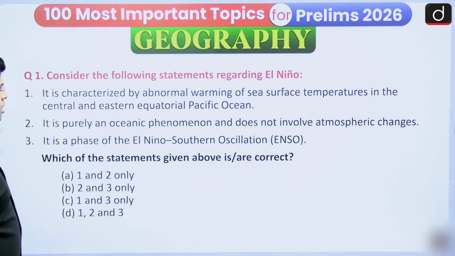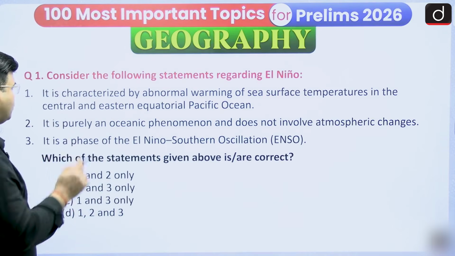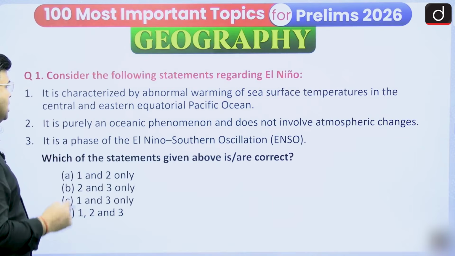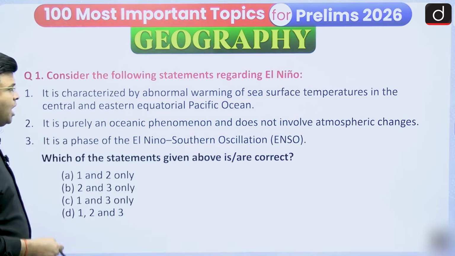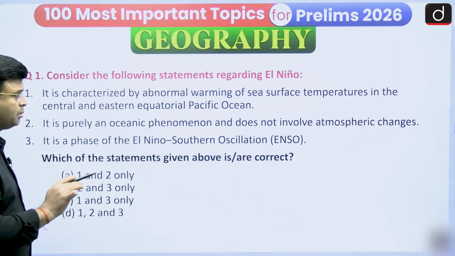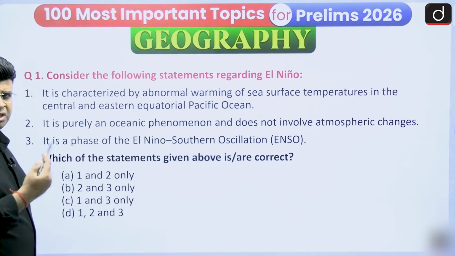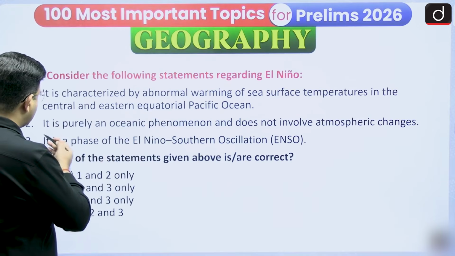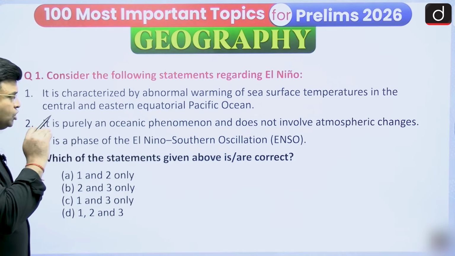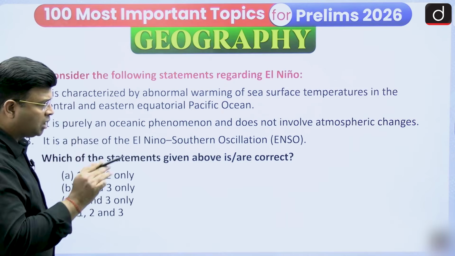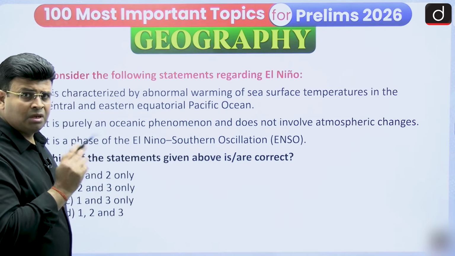Consider the following statements regarding El Nino. First statement: it is characterized by abnormal warming of sea surface temperature in the central and eastern equatorial Pacific Ocean. Whether it is right or wrong, we have to see. Second: it is purely an oceanic phenomenon and does not involve atmospheric changes. You have to see it carefully.